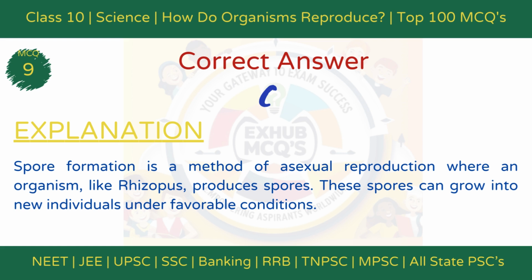Production of spores. Explanation. Spore formation is an asexual reproduction method where organisms like Rhizopus produce spores. These spores can grow into new individuals under suitable conditions.